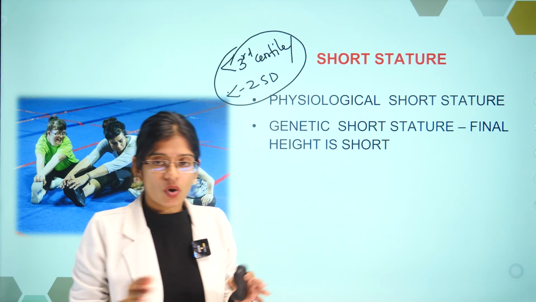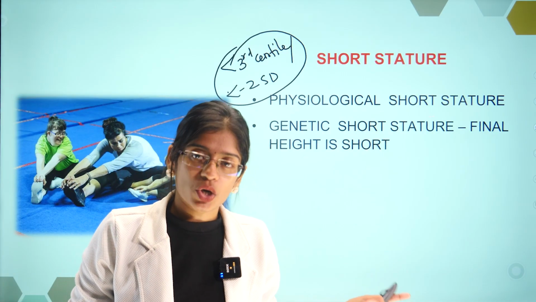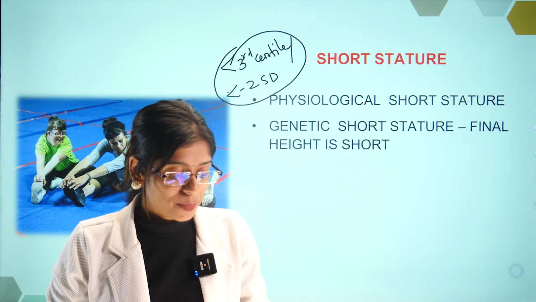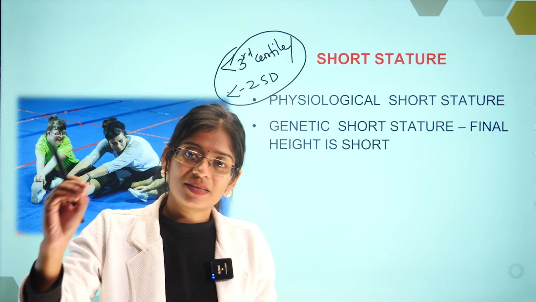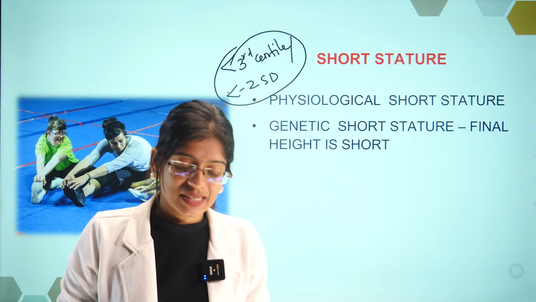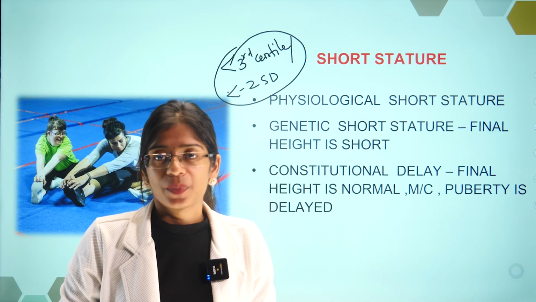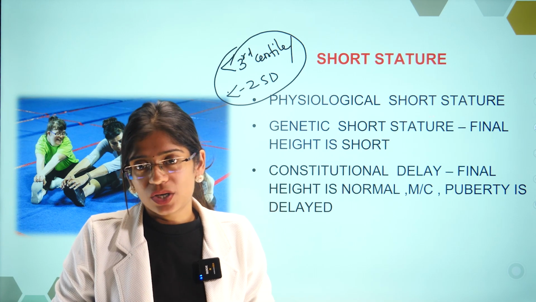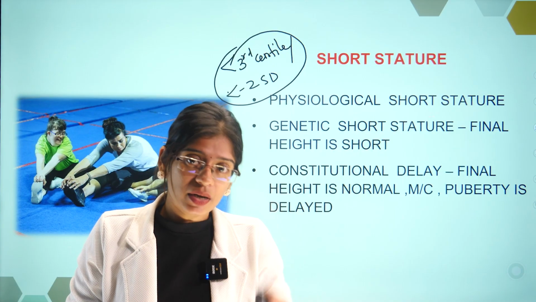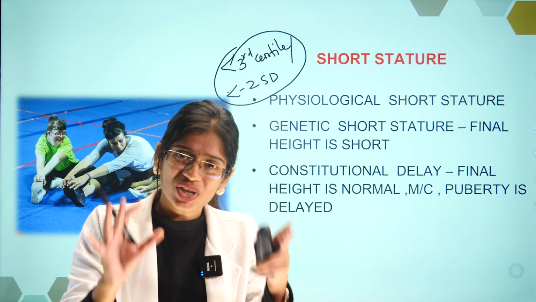To broadly classify short stature, there are two types. One physiological short stature, the other pathological short stature. Pathological short stature means there is some disease that is causing short stature, like Cushing's disease, growth hormone deficiency, hypothyroidism. Whereas in physiological short stature, the child will not have a disease. There are 2 types of physiological, we'll talk about it.